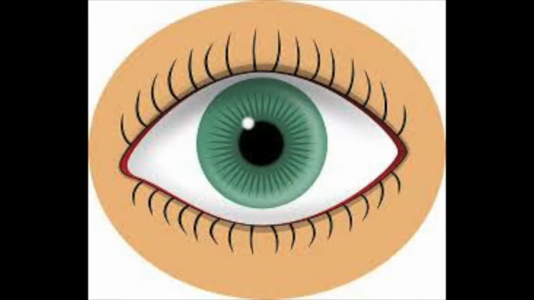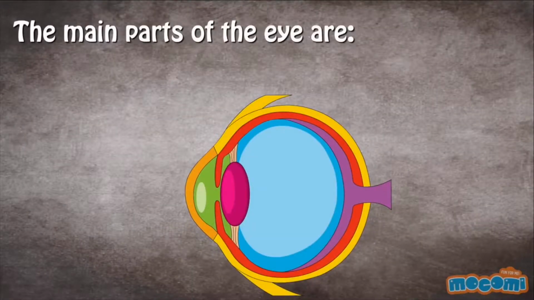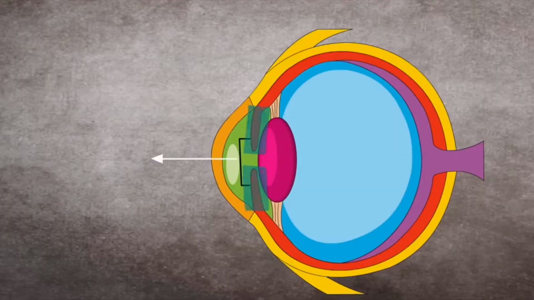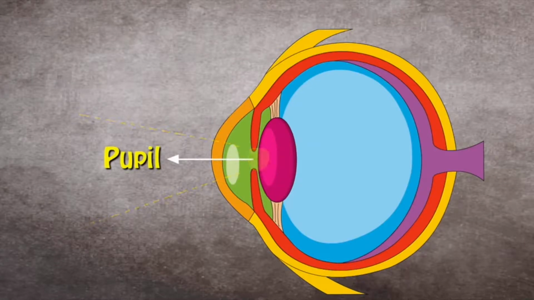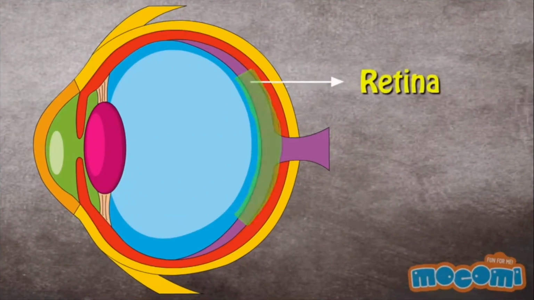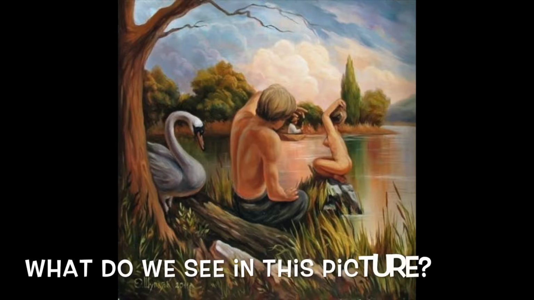Sight. Our eyes are sense organs that take in light and give us sight. The eyeball is the main part of the eye, and it is made up of the following parts. The iris is the colored circle at the front of the eye. The pupil, which is the black circle in the middle of the iris, lets light into the eye. And the retina turns the light that enters the eye into nerve signals so the brain can understand what the eye is seeing. What can you see in this picture?